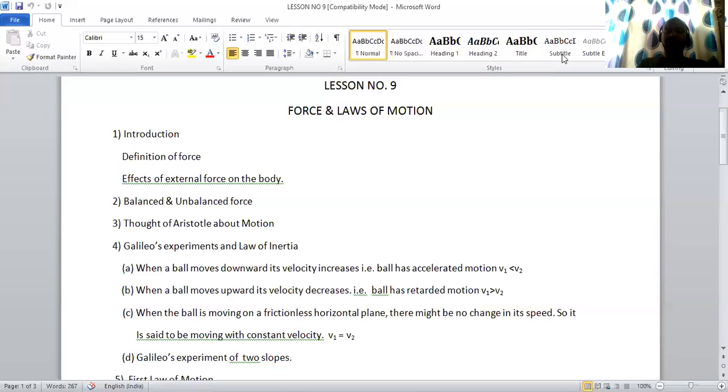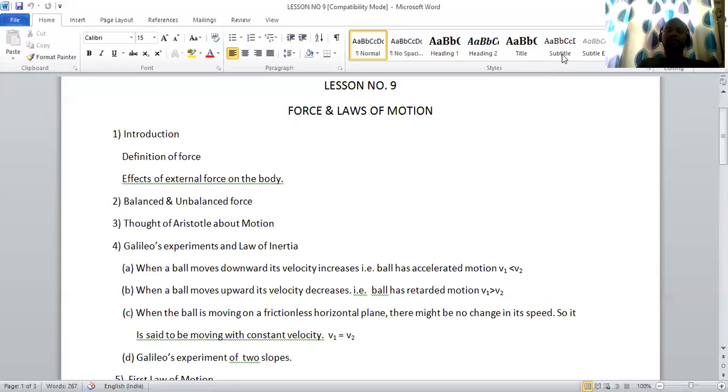Now, the next topic is balanced and unbalanced force. Before moving to its definition, we'll just take an example. Place a wooden piece on the table. Place a wooden block which has hooks on both right as well as left side. Tie a thread to it and hang it with the help of a pen.